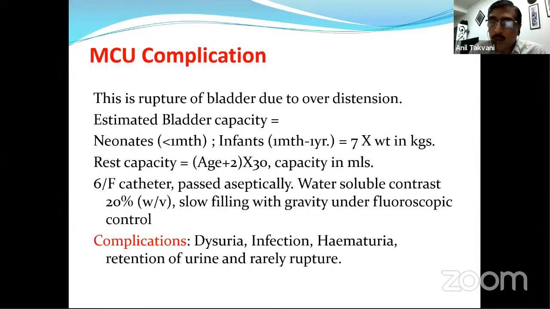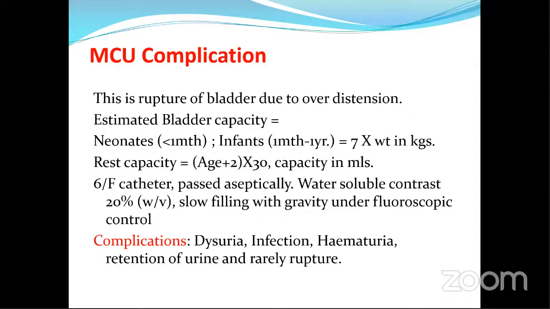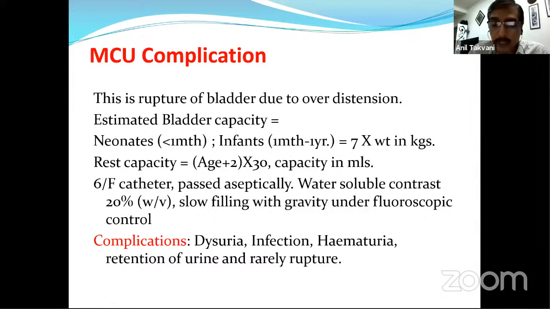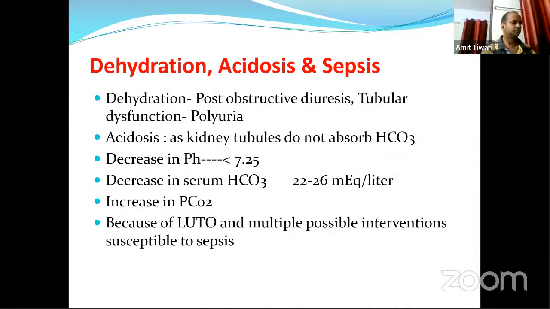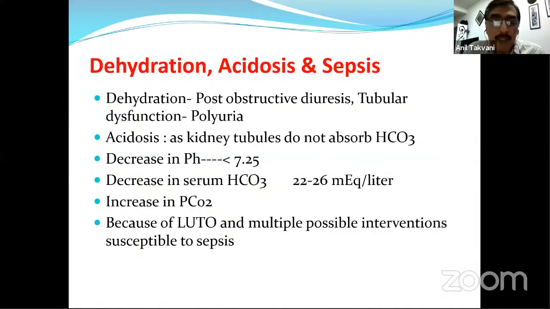Complications of this procedure are dysuria, introduction of infection, hematuria, retention of urine later on, and rare rupture. A very important learning point, which we have already discussed a little, is to look for dehydration, acidosis, and sepsis if you are treating alone, and maybe the pediatrician is coming only a couple of times to see this child. The dehydration is due to post-obstructive diuresis as well as tubular dysfunction in these patients.